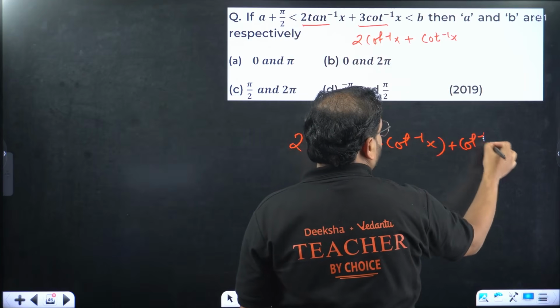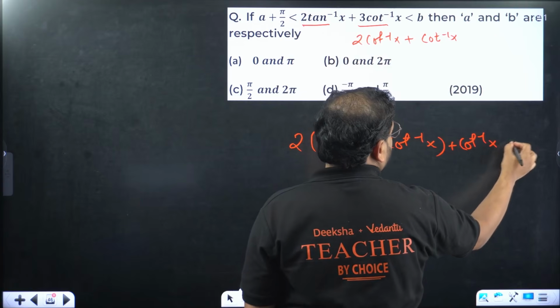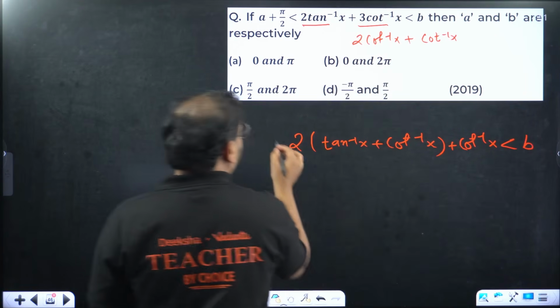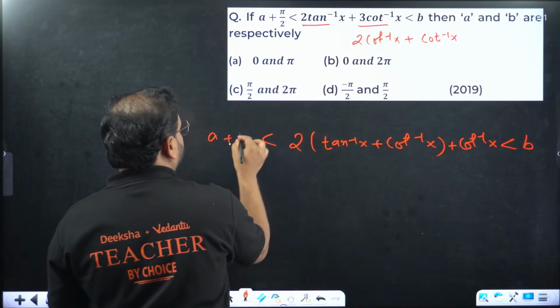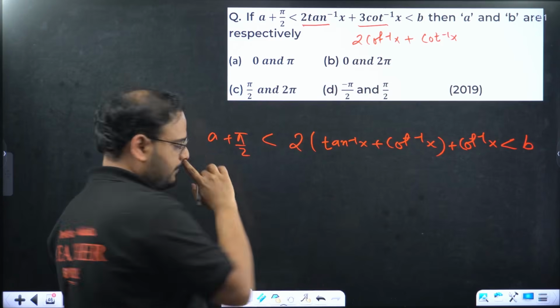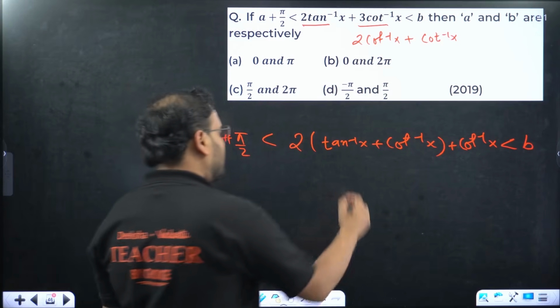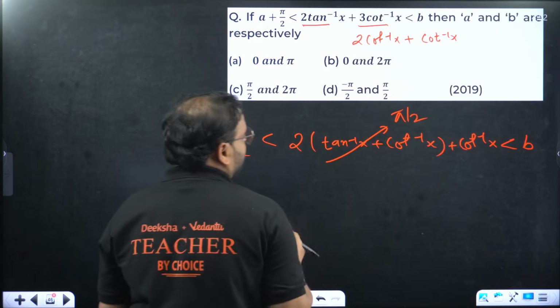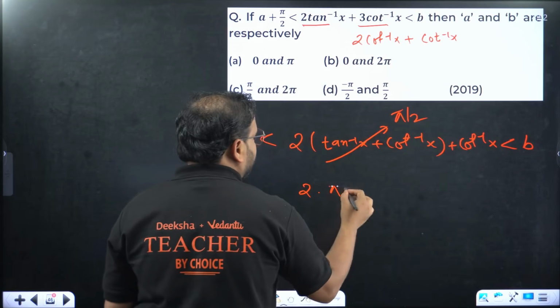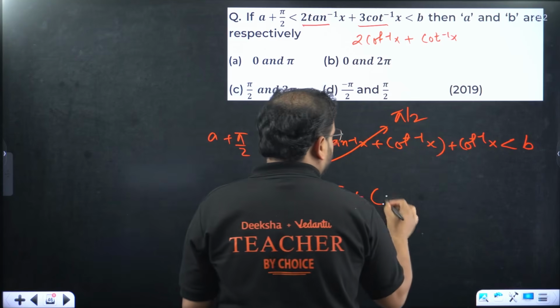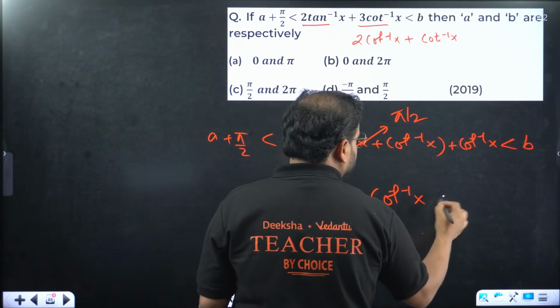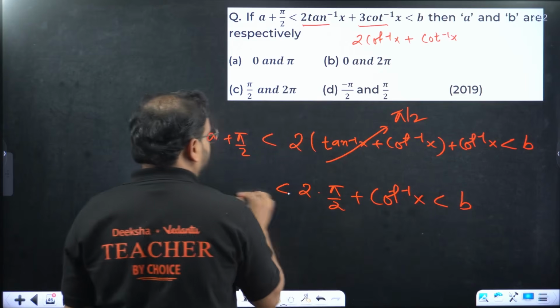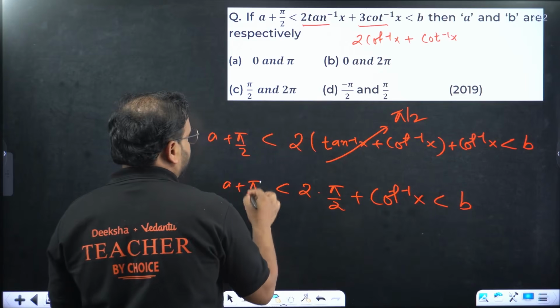The cot inverse of x stays as it is, and it lies between b and a plus pi by 2. This bracket is pi by 2. So 2 times pi by 2 plus cot inverse of x is between b and a plus pi.